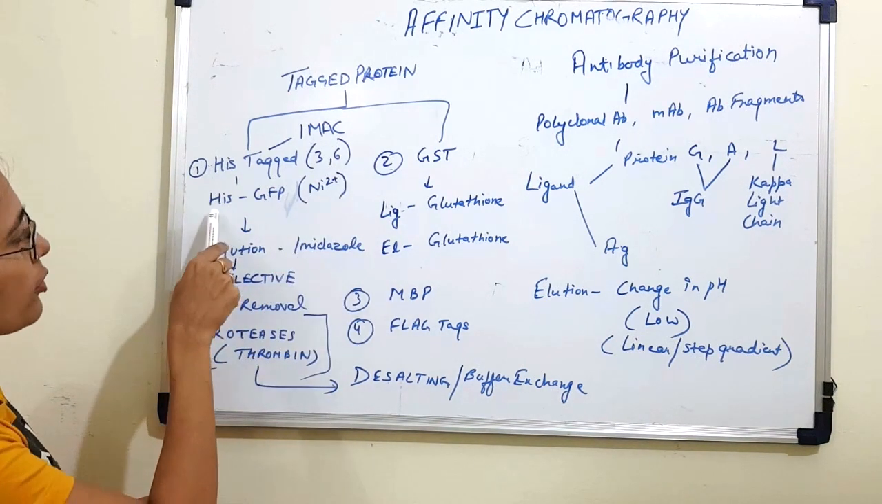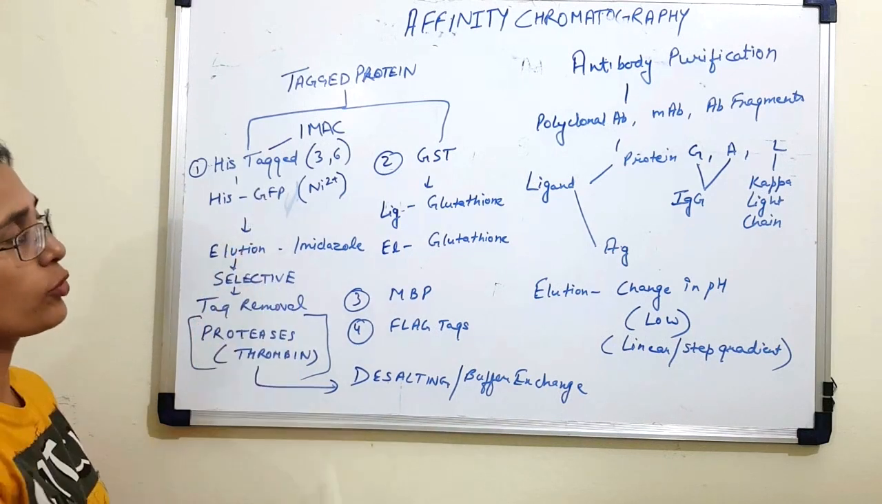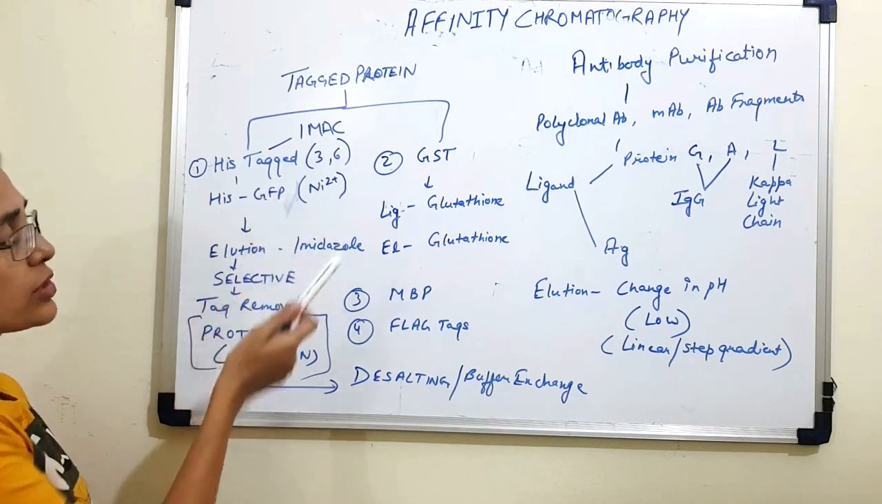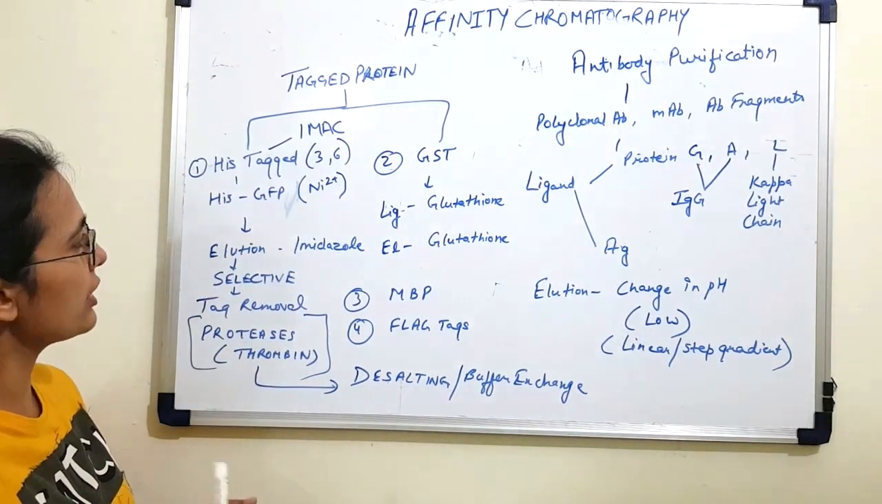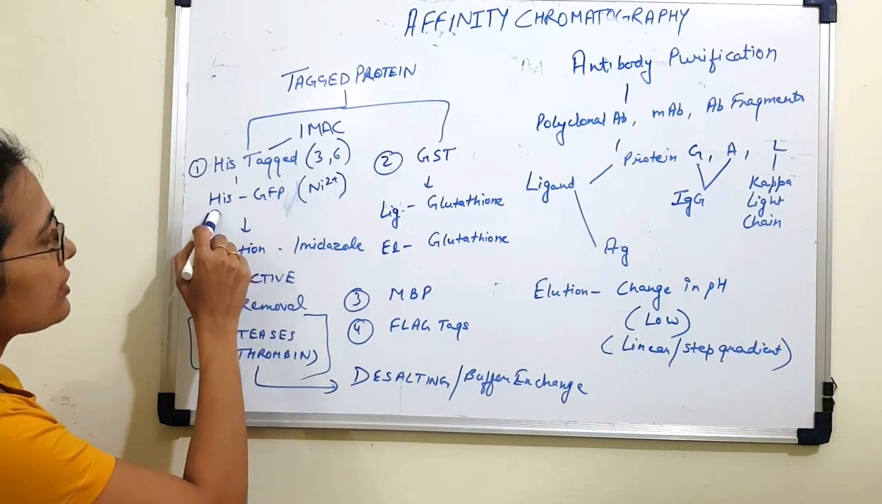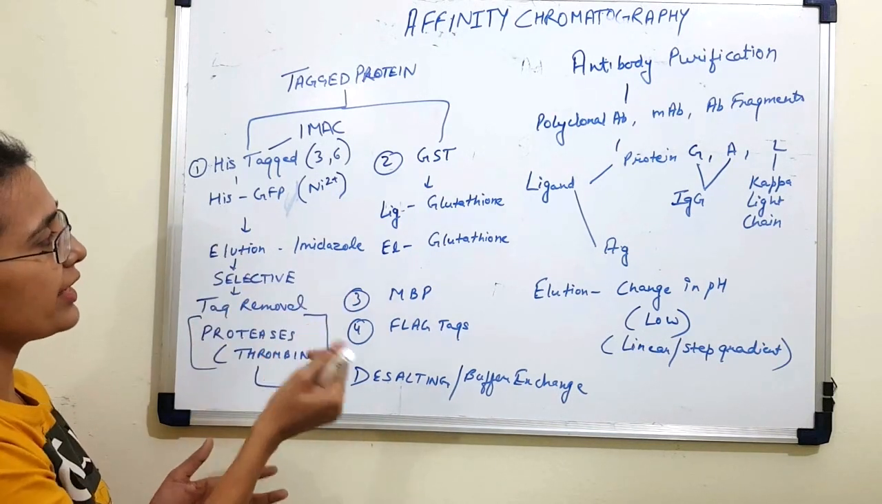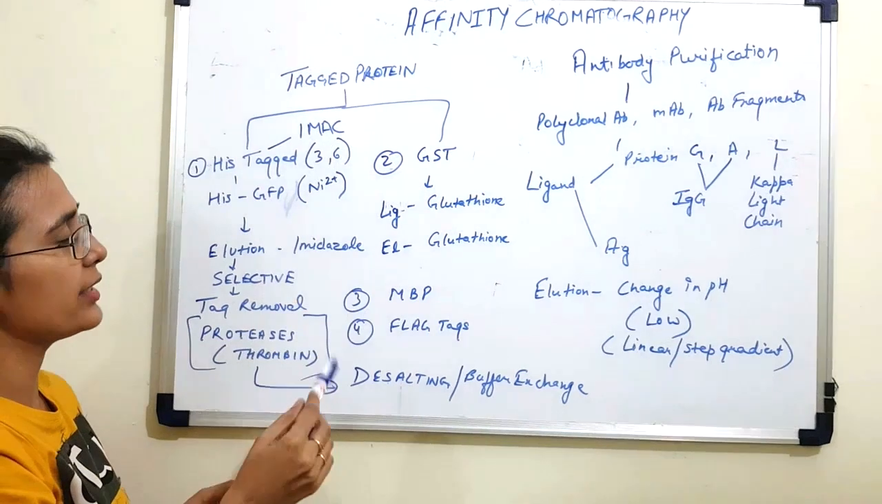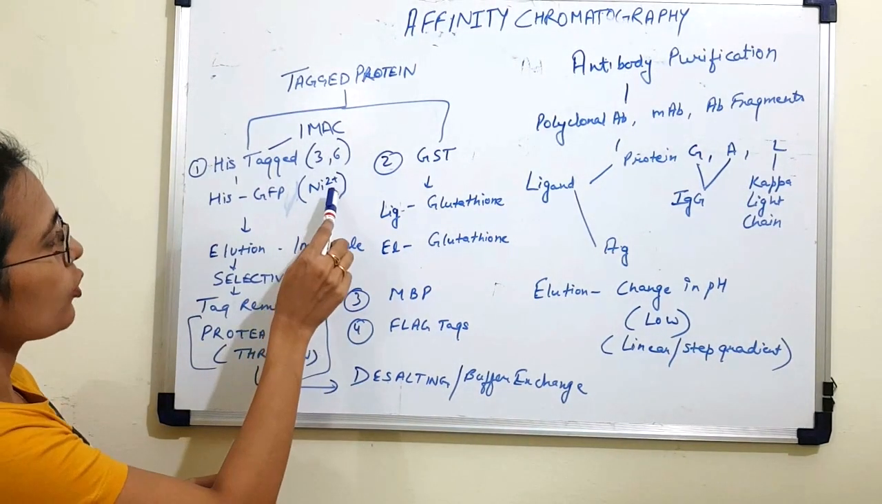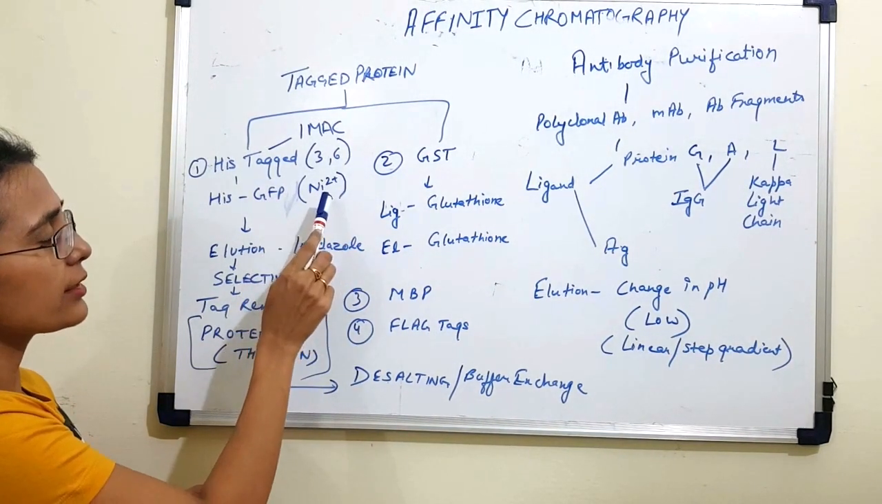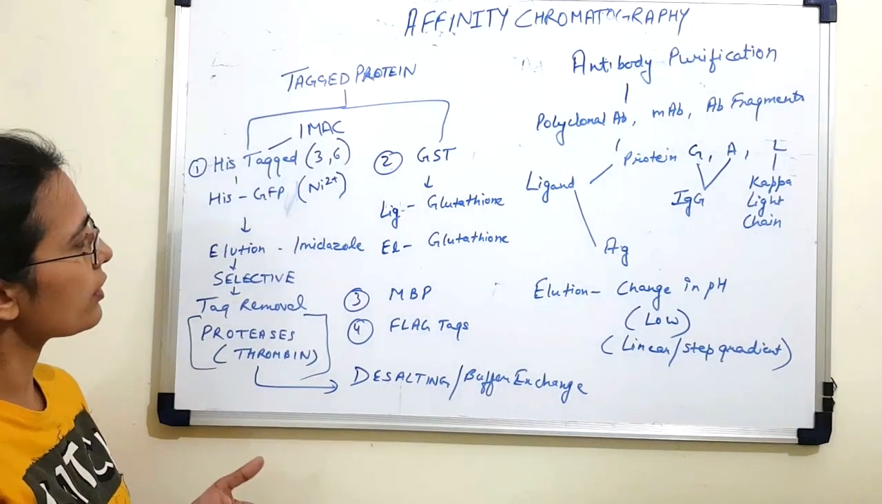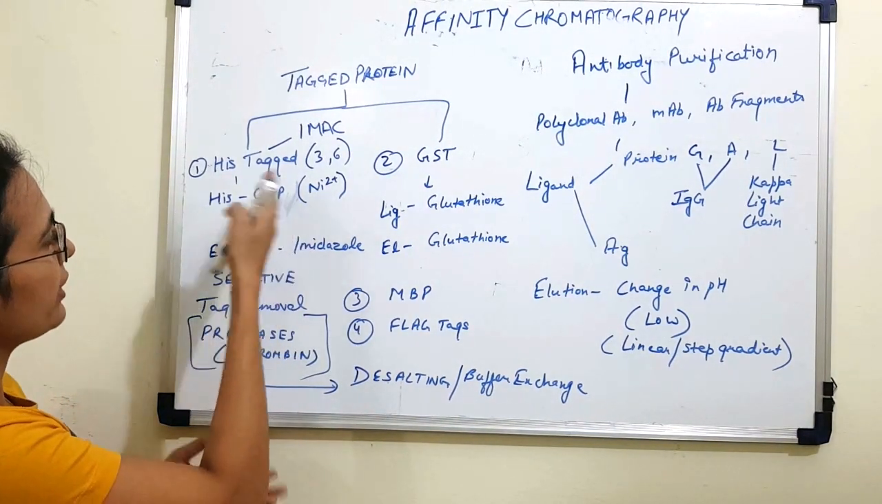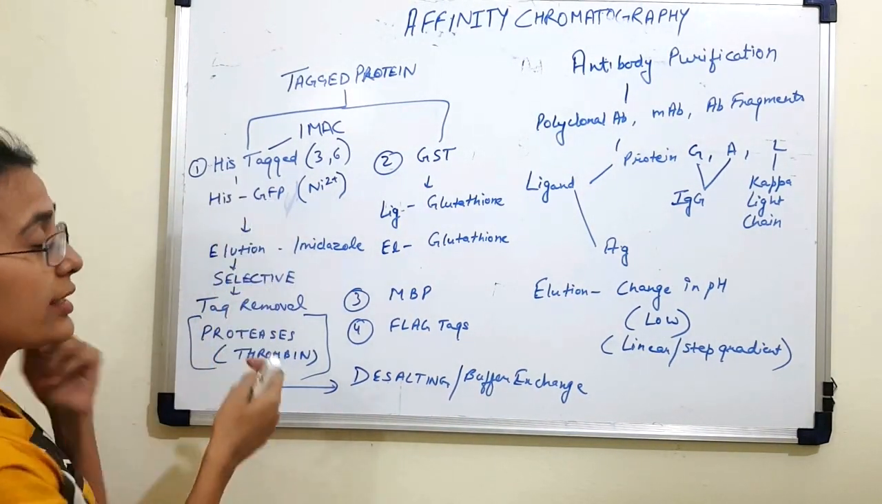And an example of a polyhistidine tagged protein is His-GFP, which is green fluorescent protein, which is produced in E. coli. Now, polyhistidine has a great affinity for nickel ions and other metal ions. So, ligands containing nickel ions are used as the ligands for binding to His tagged proteins.